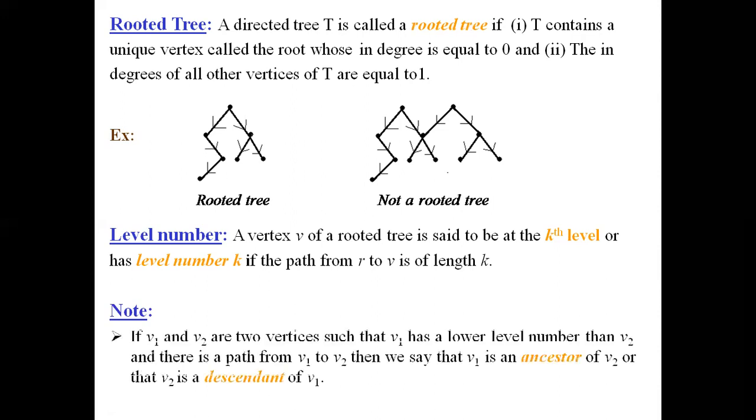So let us note the following point. If V1 and V2 are two vertices such that V1 has a lower level number than V2 and there is a path from V1 to V2, then we say that V1 is an ancestor of V2, or V2 is a descendant of V1. So we consider two vertices in a rooted tree, each having a level number. V1 has a lower level number than V2, and if there is a path from V1 to V2, then V1 is called the ancestor of V2, or V2 is a descendant of V1.